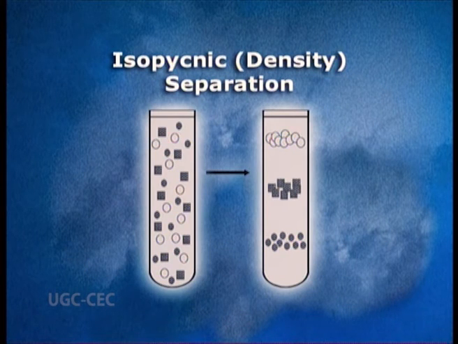Now, let us see isopycnic centrifugation. This technique is also known as equilibrium centrifugation. It is based on the buoyant density of the subcellular organelles. The maximum density of the medium exceeds the densest particle, in a time independent fashion. The particles are sedimented at their isodensity and no further sedimentation occurs. This is due to the fact that the particles keep on floating in the medium having a greater density than